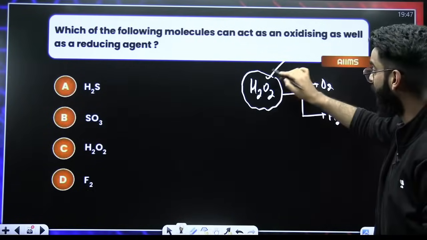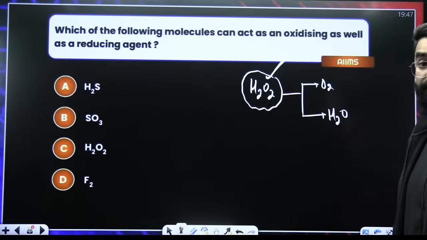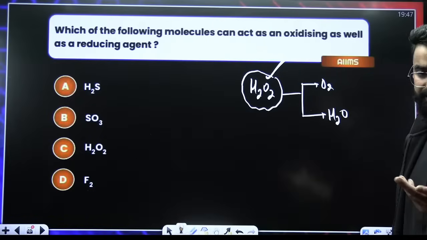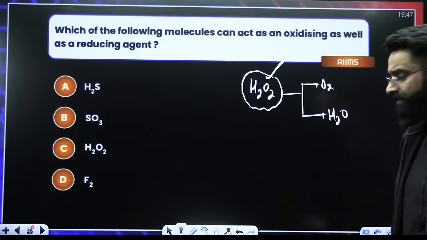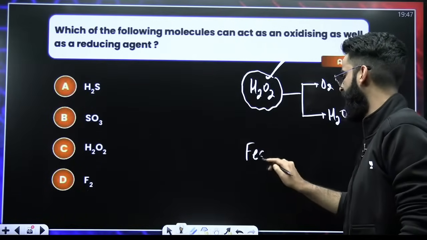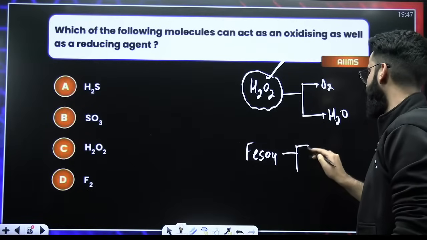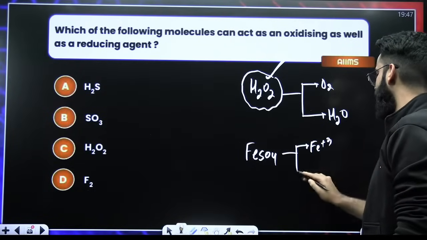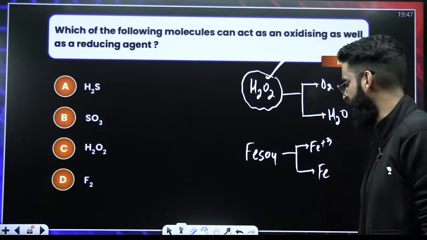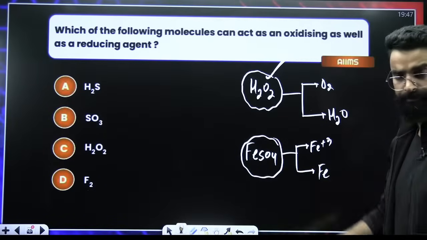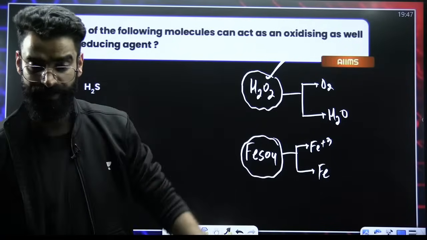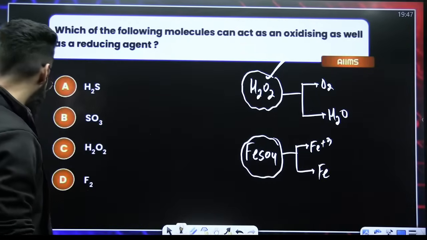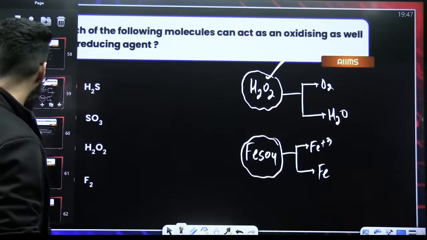In some reaction, it will act as the oxidizing agent, in some reaction it will act like the reducing agent. Same goes for FeSO4. In some reaction, it gets converted into Fe tripositive, in some reaction, it gets converted into Fe. It also shows the dual nature. It sometimes acts as the oxidizing agent, sometimes acts as the reducing agent. So answer of this question is H2O2.